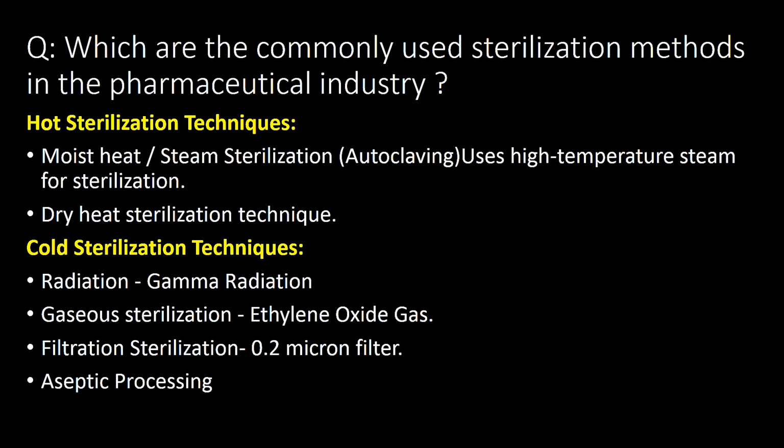Whereas in case of cold sterilization technique, the sterilization is achieved at room temperature and it is done with the four simple techniques. First, radiation, in which we expose the material to radiations like gamma radiation. Second technique is gaseous sterilization, in which commonly ethylene oxide gas is used to achieve the sterilization. Third method is filtration method, and fourth is aseptic processing.